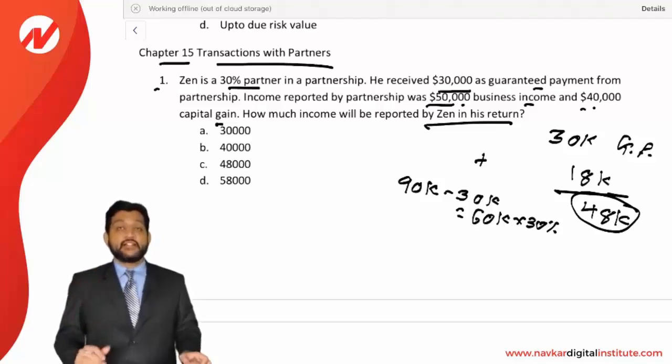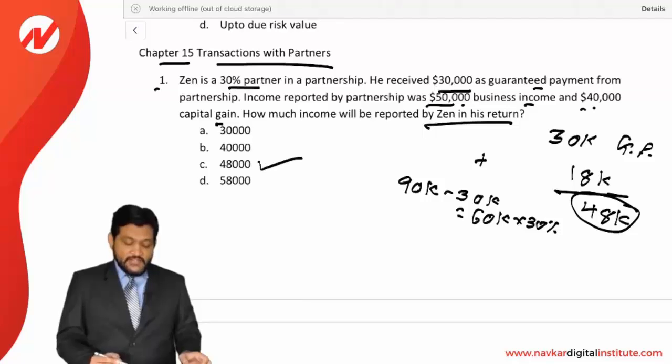Just be very clear here. Guaranteed payment will be income to the partner and deduction for the partnership. That's why the partnership's income has been reduced by the guaranteed payment and the remaining share has been distributed to the partner. Okay, so 48,000 is the correct answer, option C.